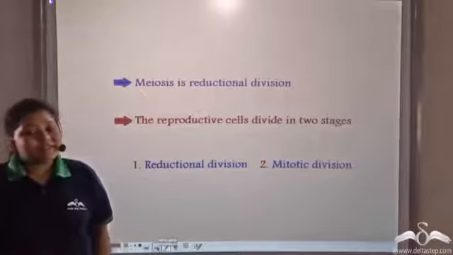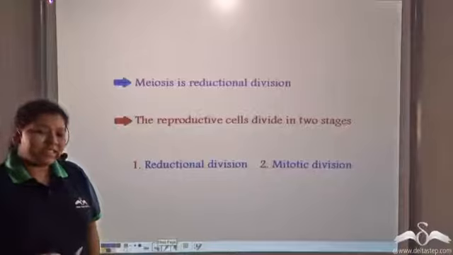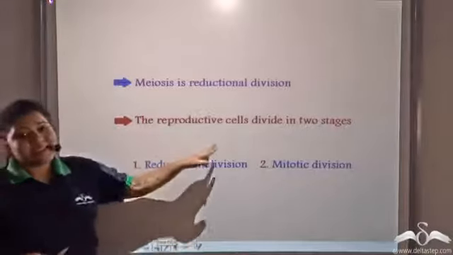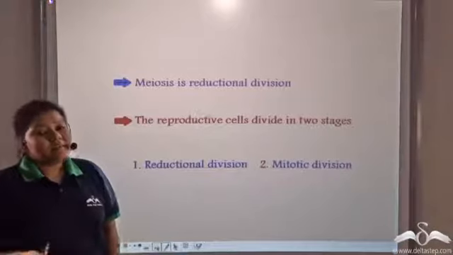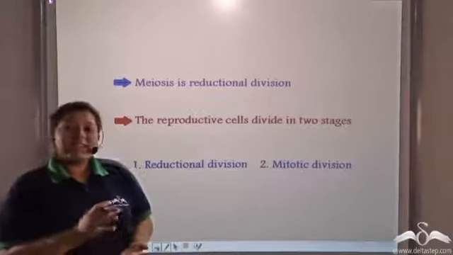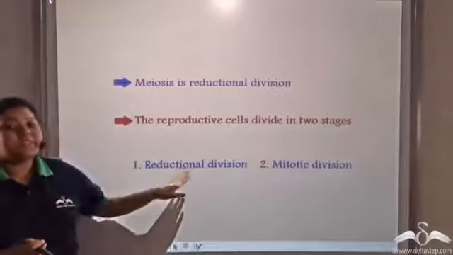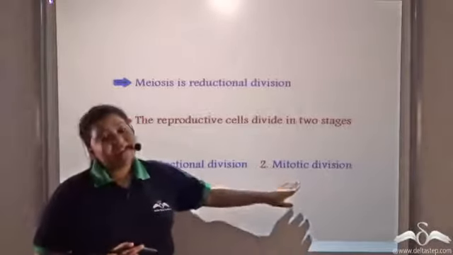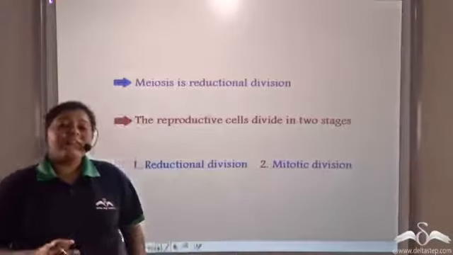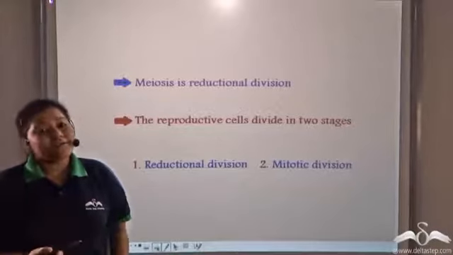So let's recapitulate. Meiosis is a reductional division. The reproductive cells, that is the egg cells and the sperm cells, divide in two stages. The first stage is the reductional division or the meiosis, and the second stage is the mitotic division, where 4 daughter cells are formed with half the number of chromosomes.